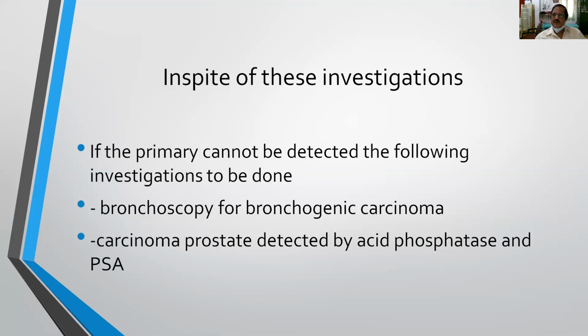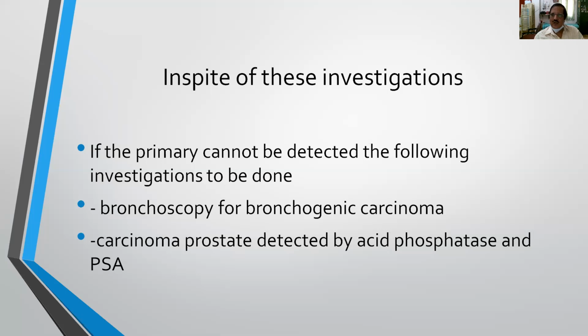So in spite of doing all these investigations, sometimes the primary cannot be detected. What other investigations you have to do? Because you have done upper GI endoscopy, colonoscopy, ultrasound abdomen, all these things, still when you are not able to detect the primary, what are the other investigations you have to do? The first investigation is bronchoscopy, because bronchogenic carcinoma, the patient may not be having any symptoms clinically. So you have to do bronchoscopy for detection of bronchogenic carcinoma.